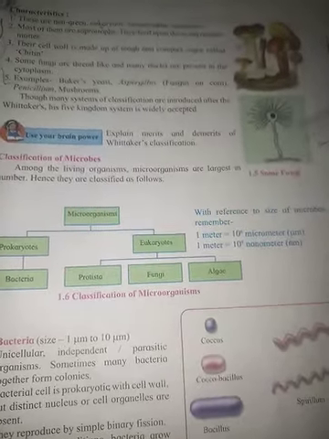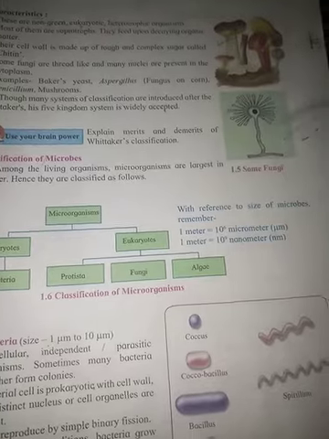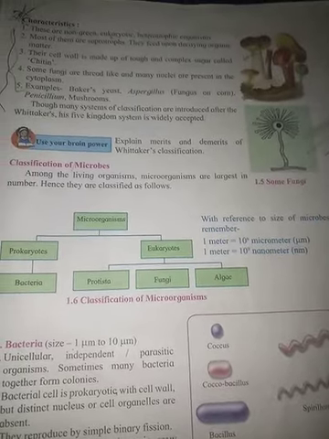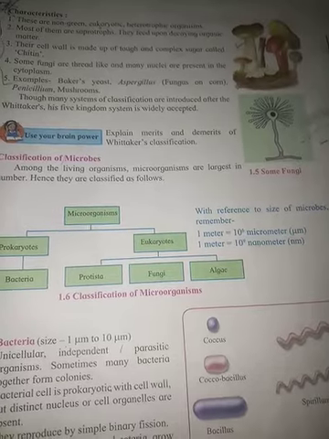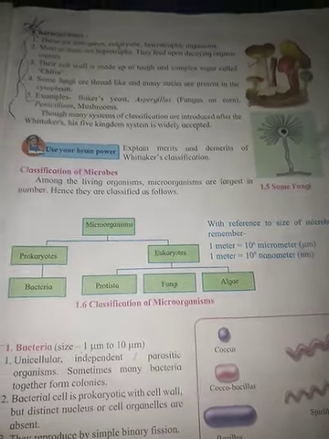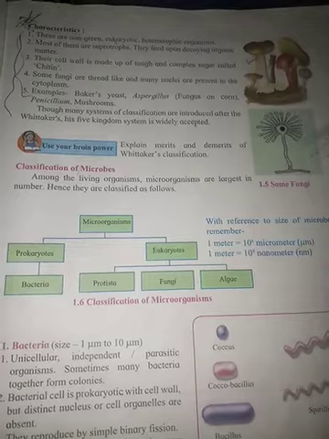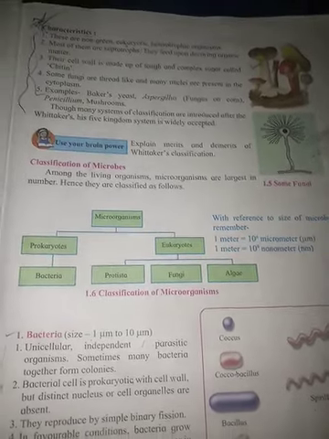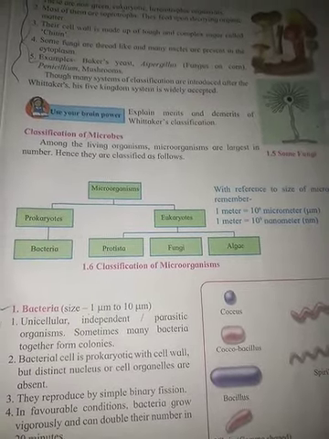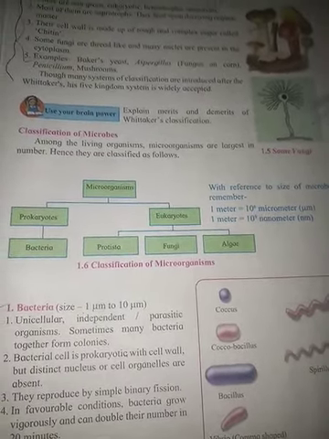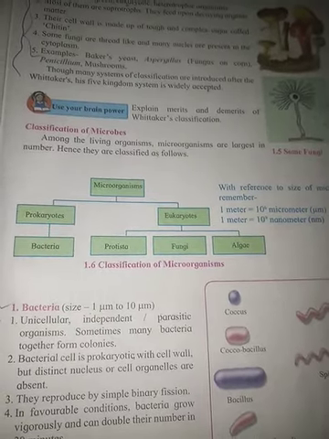See these microbes, that is microorganisms, are the largest in number among living organisms, meaning animals, plants, and so on. The species of microorganisms is the largest one, and therefore they are classified in two ways, that is, in two parts: prokaryotes and eukaryotes.